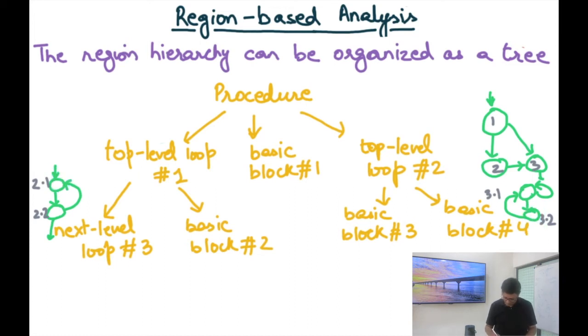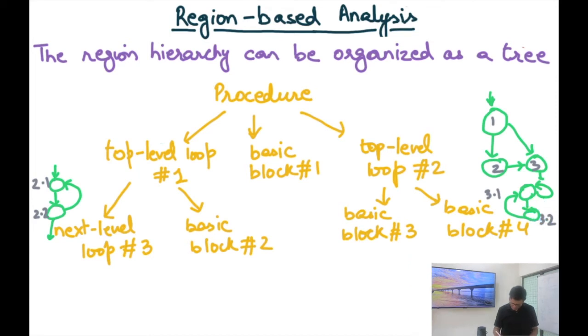Similarly, top level loop number 2, which was originally node number 3, is getting divided into 2 basic blocks, and this is its control flow graph. This particular node is the entry and this is the exit. And so if I want to know what is the boundary condition for this subgraph, that is basically the value that is coming into 3 from these 2 different edges, and a meet of them or something like that, right?